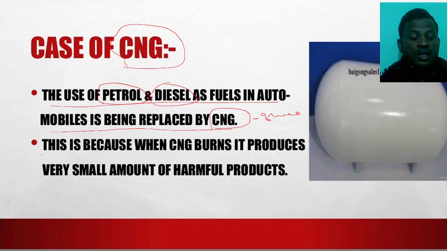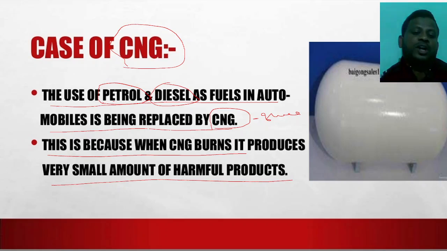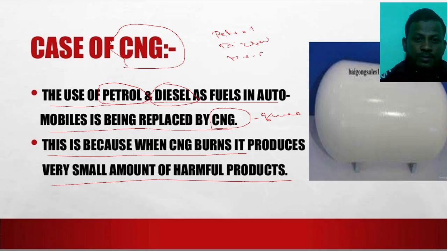This is because when CNG burns, it produces a very small amount of harmful products compared to petrol, diesel and kerosene. CNG also releases harmful substances, but the amount is lesser than petrol, diesel and kerosene.